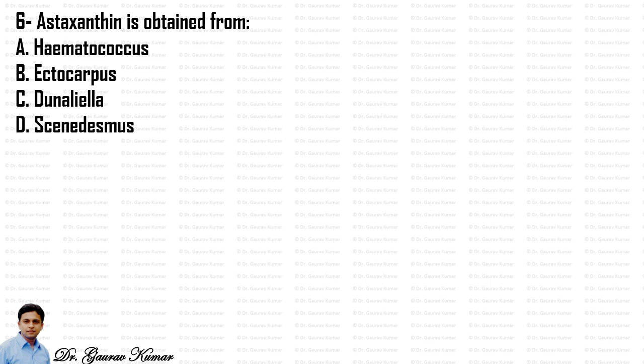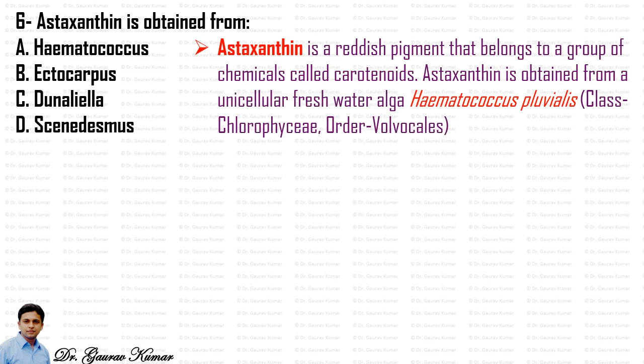Next question, astaxanthin is obtained from. So astaxanthin is a reddish pigment that belongs to a group of chemicals called carotenoids. Astaxanthin is obtained from a unicellular freshwater alga, Haematococcus pluvialis, of the class Chlorophyceae and order Volvocales. So the option A will be correct, that is astaxanthin is obtained from Haematococcus.